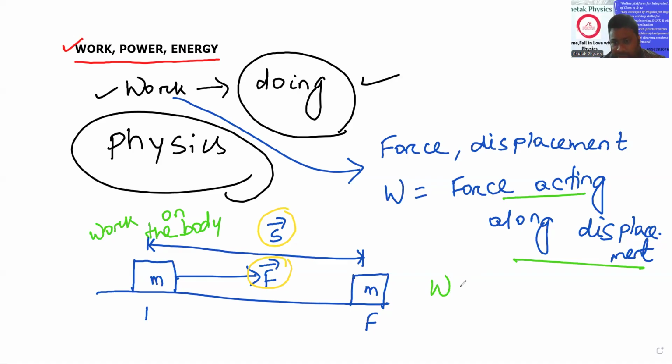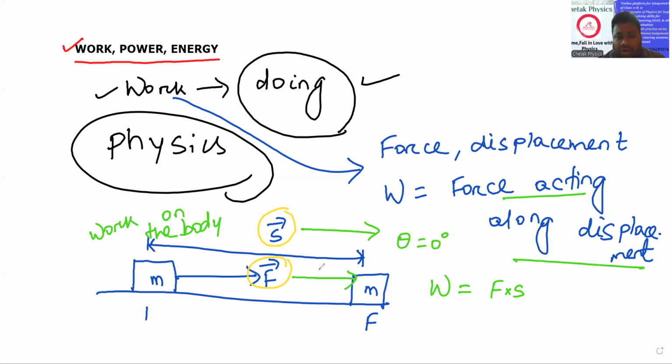Force acting along displacement, that is the product of force and displacement. So we have to combine. Listen, why are we multiplying? Force acting along the displacement, that means we are simply multiplying. This is neither dot product nor cross product. We are multiplying F into S. But you will think there is the formula Fs cos theta, how does it come from? For this particular case, the angle between force and displacement is 0 degree.